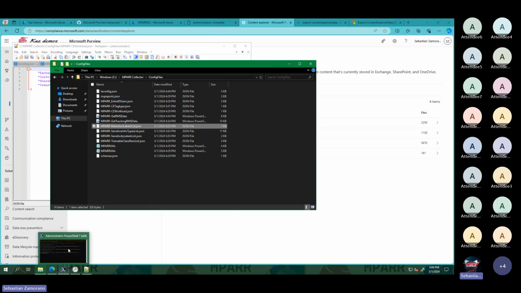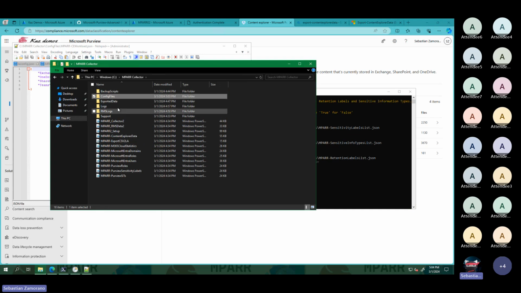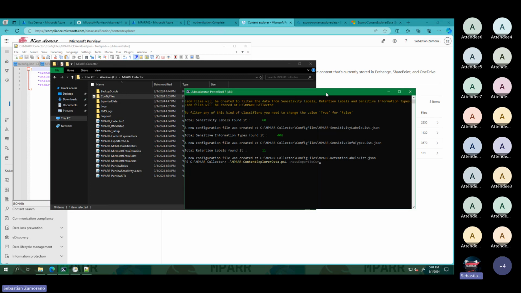This specific script has an option that, if you need, you can do a mass export to CSV. If you use this option, a folder will be created here, called Content Explorer Data Export, and all the information, instead of being sent to Log Analytics, will be created in CSV format. I will put it to run here.